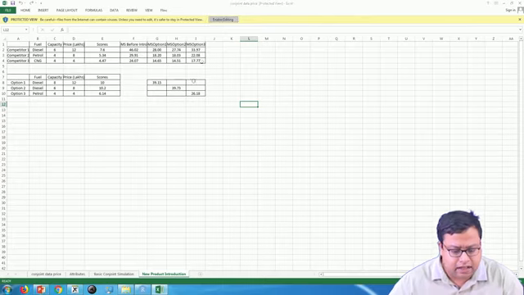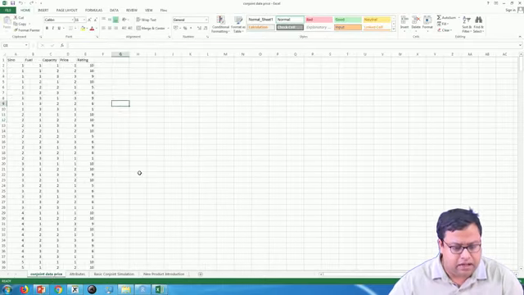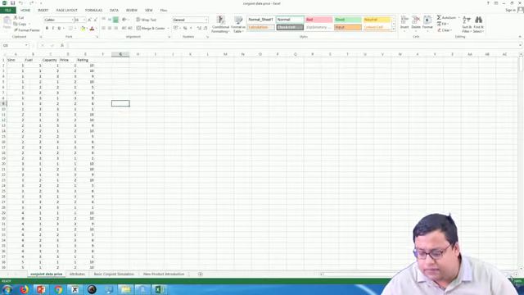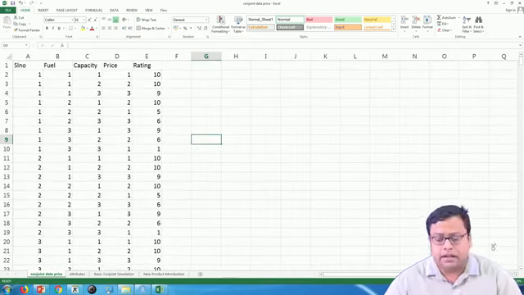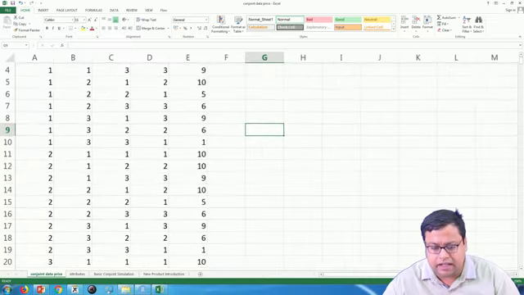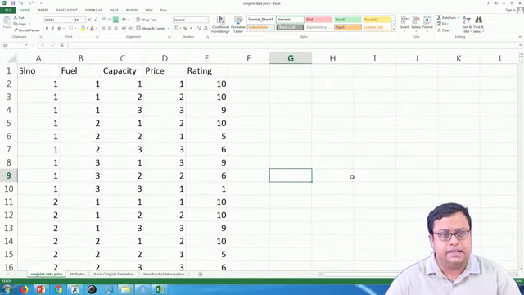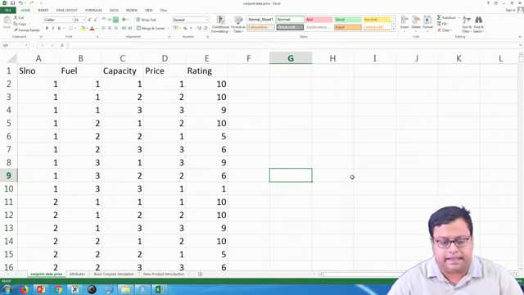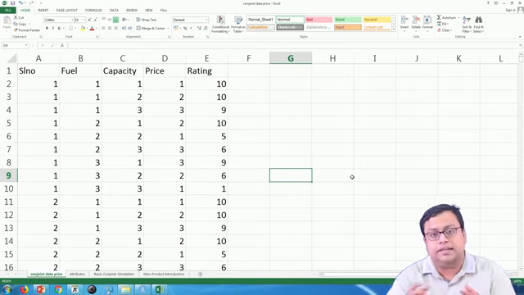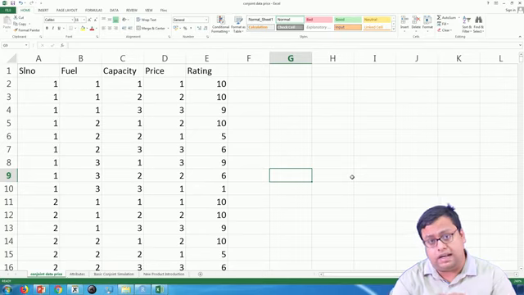If you go to the first one, I will make it a little bit bigger. You will see in this file there is a serial number and then fuel, capacity, price and rating. So, this is a rating based conjoint analysis.